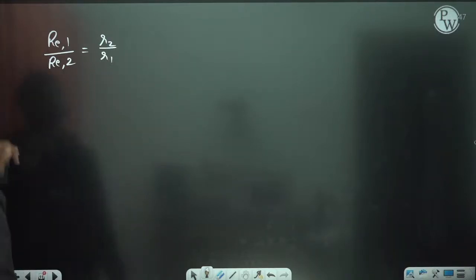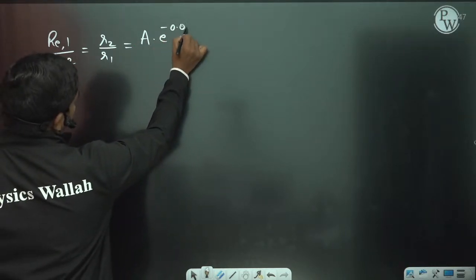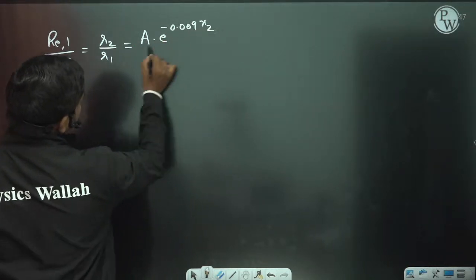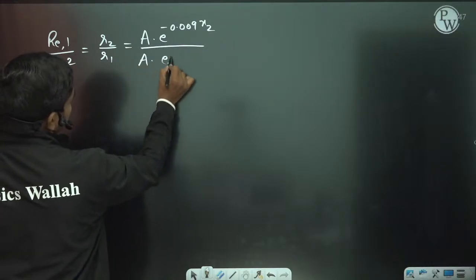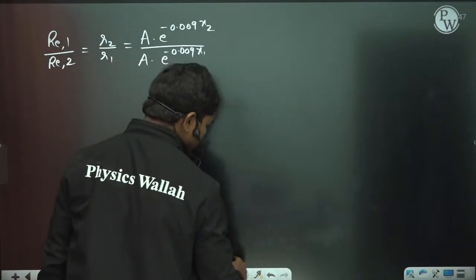So the ratio at these two locations is equal to a into e to the power minus 0.009 x2 divided by a into e to the power minus 0.009 times x1.